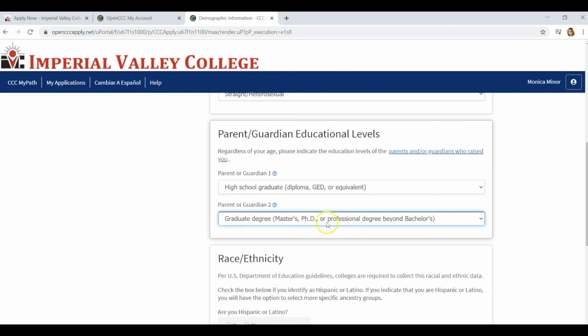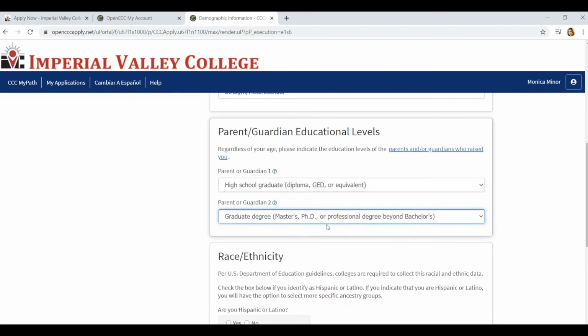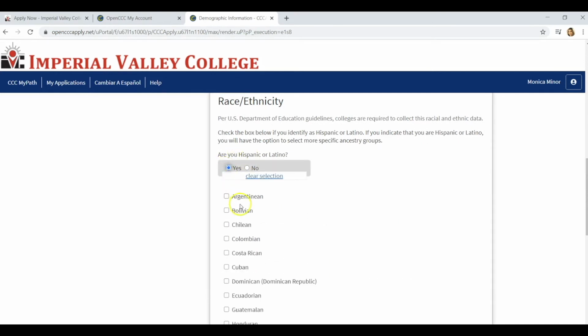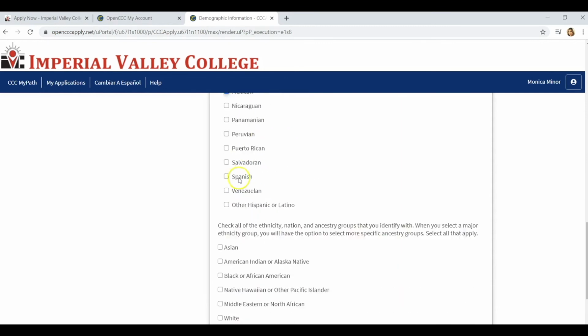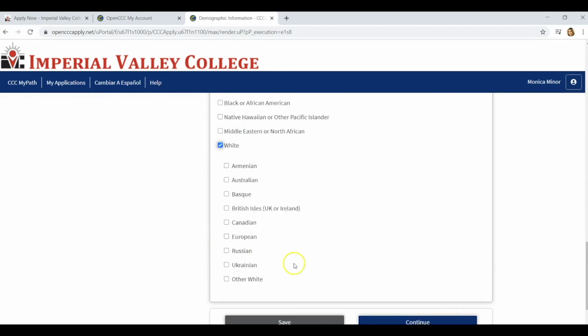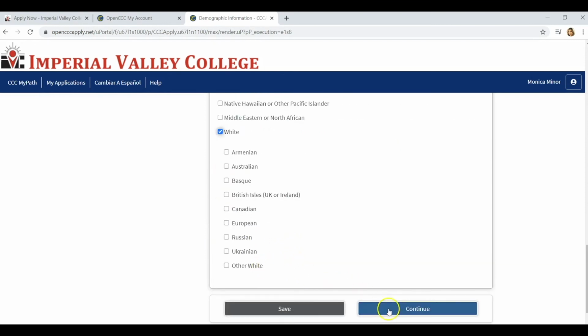Go ahead and input that information there. Next, it will ask you for your race and ethnicity. Are you Hispanic or Latino? Go ahead and check if that applies to you. Check all ethnicity or any of the groups that apply to you here. Now go ahead and put continue.